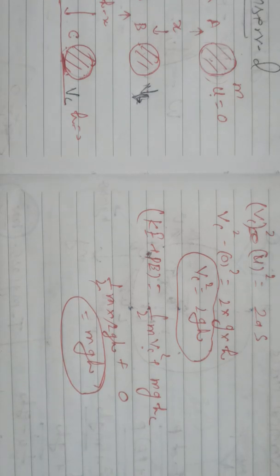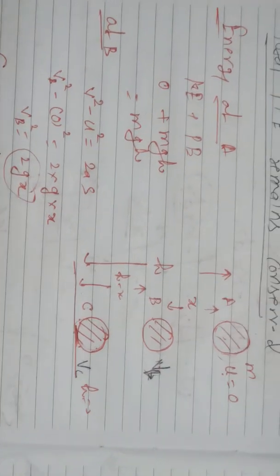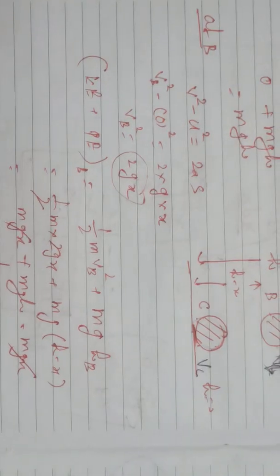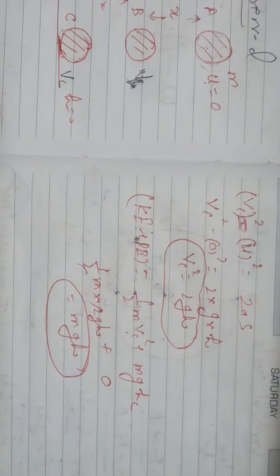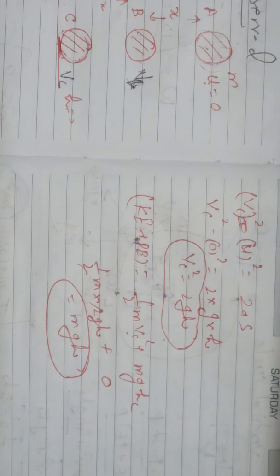So we saw here that whether we find the total energy at A, at B, which is a midpoint, or at C, which is the bottommost point, the energy is the same, which is mgh. So we can say that yes, the total mechanical energy is conserved in a freely falling body.